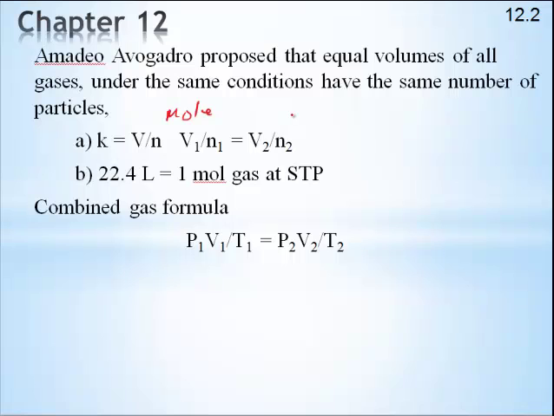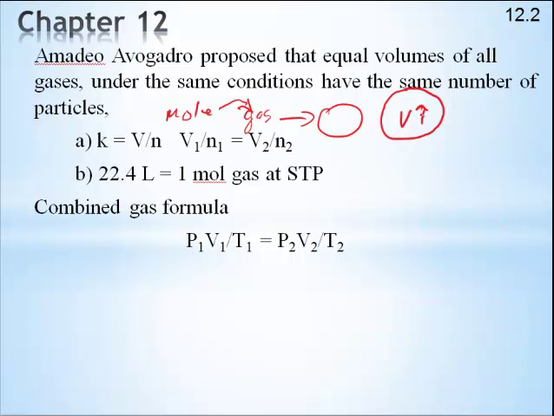Think about this: I've got a balloon, and I'm pumping in more gas, more moles of gas. What's going to happen? The balloon's going to get bigger. The volume is going to go up. Hopefully that makes sense to you. You pump in more gas, the volume goes up.